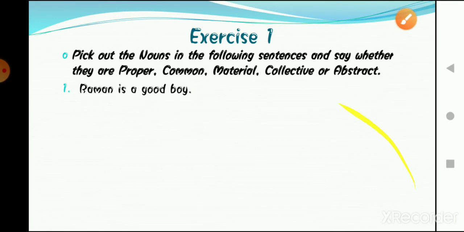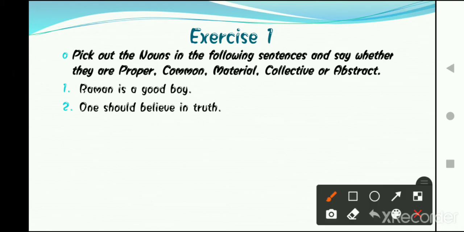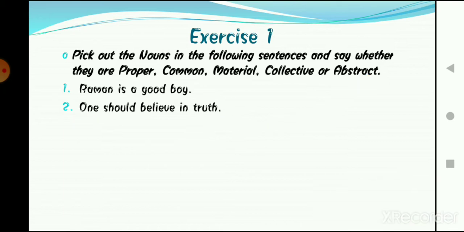Now the second sentence is one should believe in truth. So here what are the nouns? One, okay, and truth is also a noun. What kind of noun is truth? Yes, abstract noun. Why? Because we cannot see truth, okay? We can only feel that someone is saying truth or not, okay?